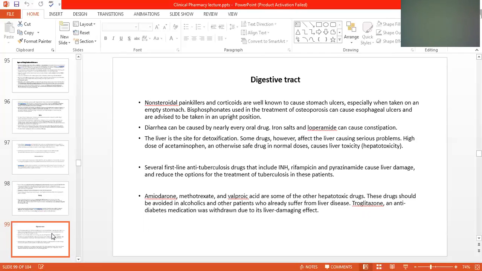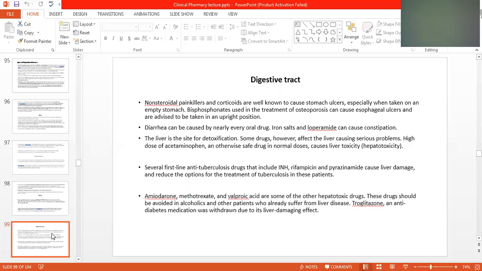Bisphosphonates, which are used in the treatment of osteoporosis, like alendronate sodium, can cause oesophageal irritation and are advised to be taken in an upright position. This is very important. So the digestive tract should be protected from non-steroidal anti-inflammatories as well as bisphosphonates.